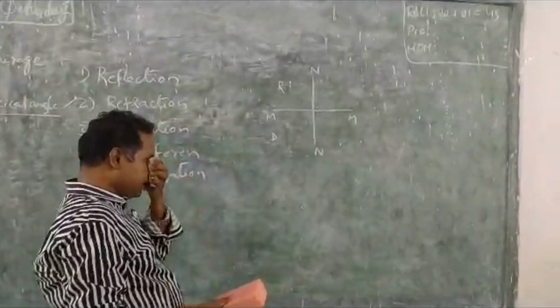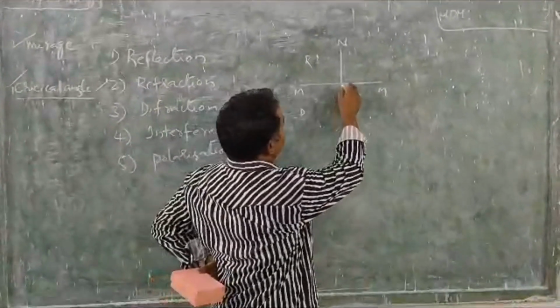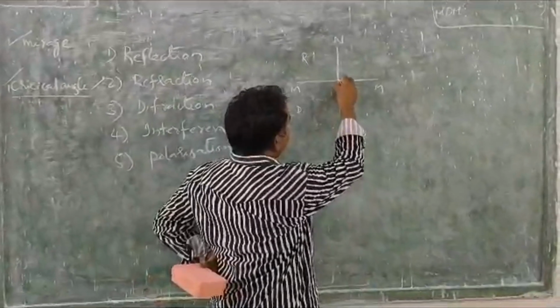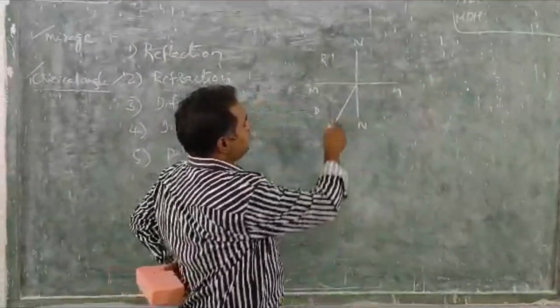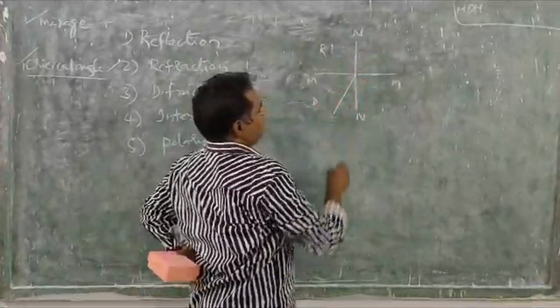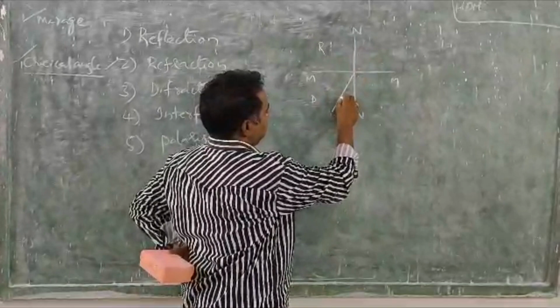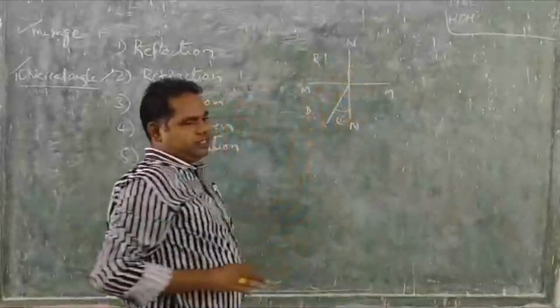It is the angle of incidence at which the light ray passes from the denser medium to the rarer medium. For example, this is the angle of incidence, and there must be an angle of reflection.